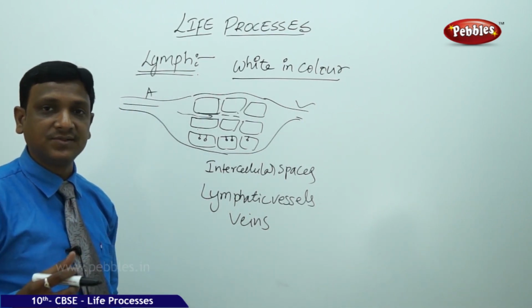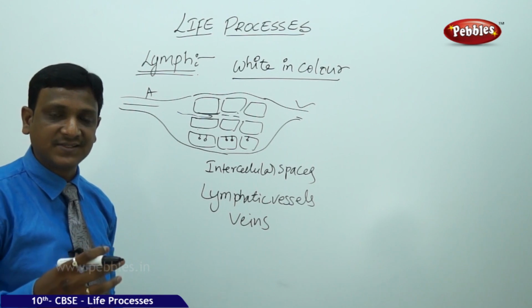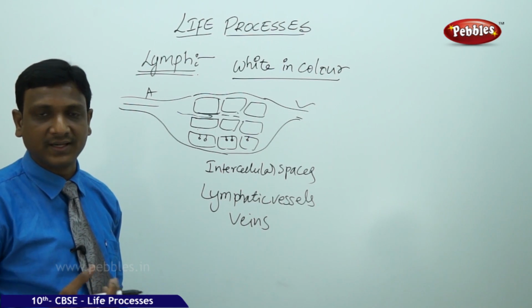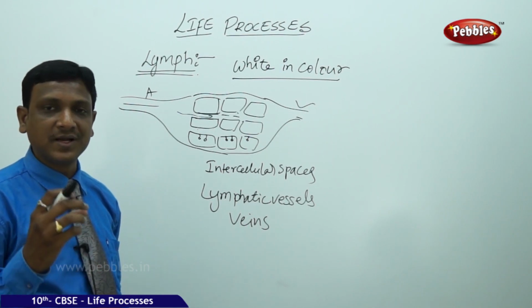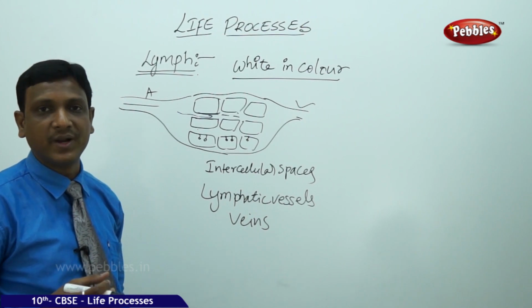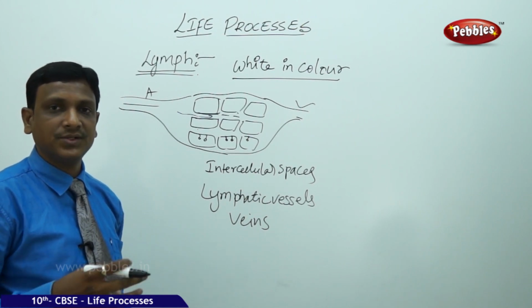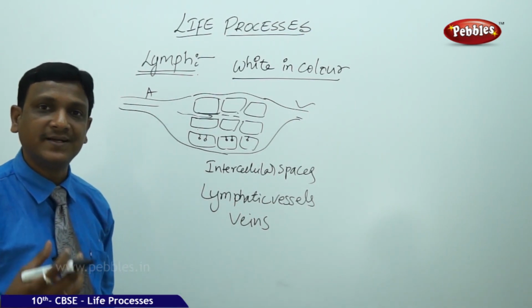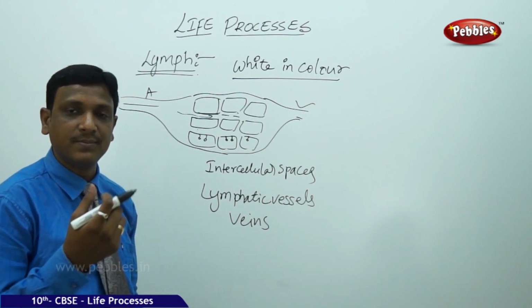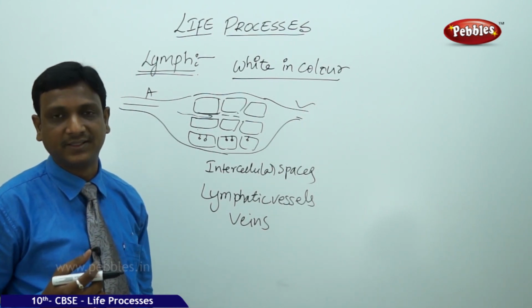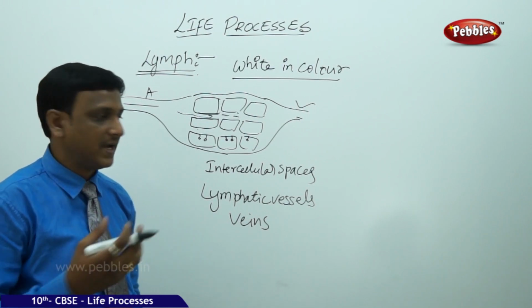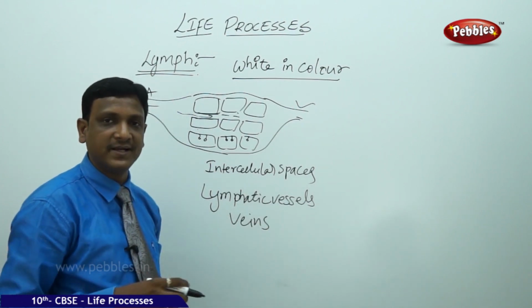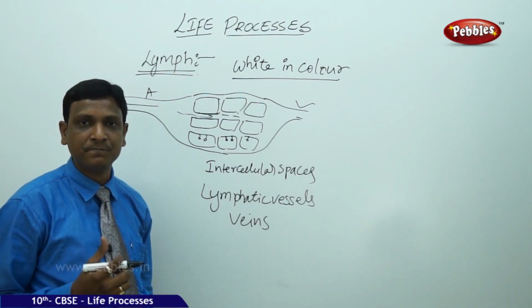The lymph from the digestive system carries the fats that are digested and absorbed in the intestine. They are collected by the lymph. The lymph also contains certain cells which take part in providing immunity. So this lymph is also an important fluid in our body, but it is not circulated like blood, because blood is pumped by the heart, but lymph is not like that. The lymph carries fat and proteins from the intercellular spaces. It enters the lymphatic vessels, and again it is drained into the veins.